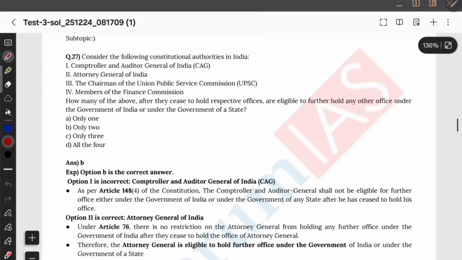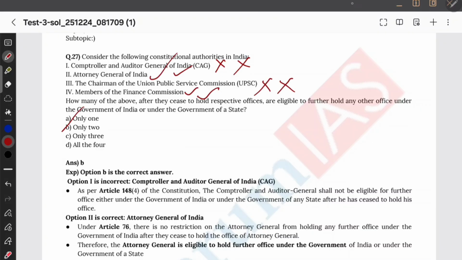What was the final answer? For CAG, there is no reappointment or future employment. For UPSC also there is no reappointment or future employment. AG and Finance Commission, they are having both, so only 2 is the correct option.